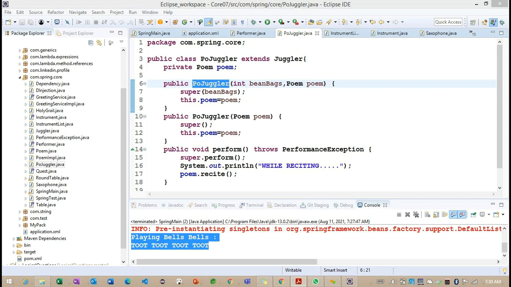Getting the point. So basically, whenever we have a mandatory need for dependent object information, at this time we can go for the constructor injection here, because we need to provide the dependent object information here. Otherwise we can go for the setter here.